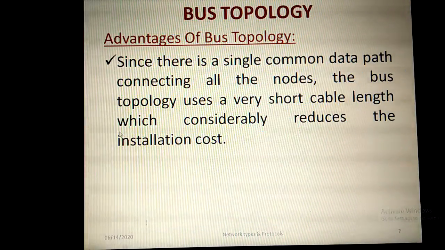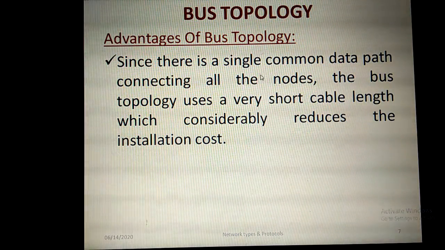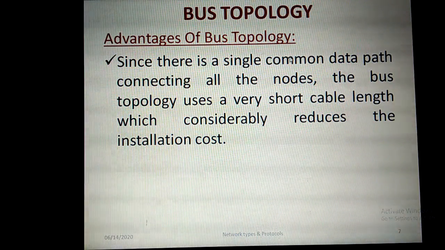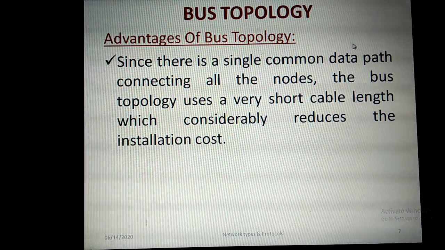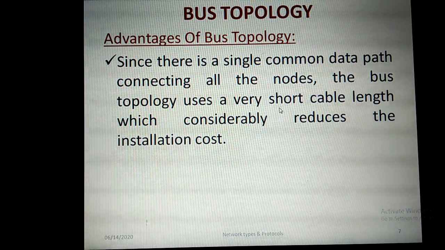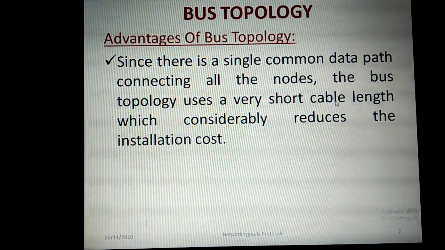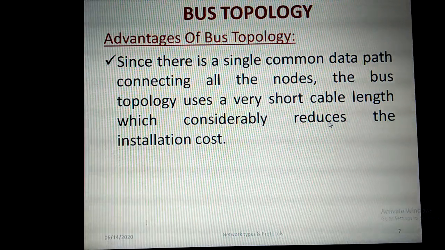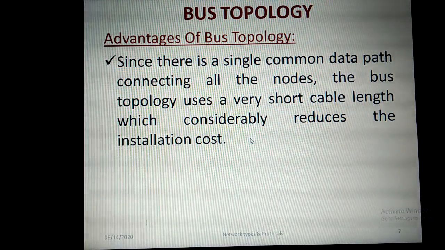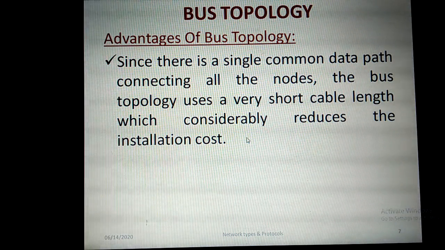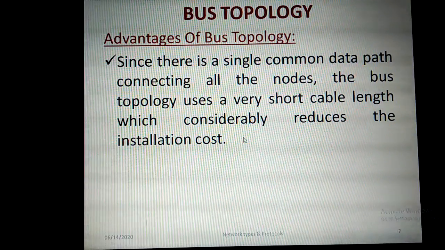Okay, so what are the advantages we have in the bus topology? Only a single common cable, a common data path, is needed for connecting all the nodes. The bus topology uses very short cable length, which considerably reduces the installation cost. So we need not spend much money on buying hubs or switches or any cable length.